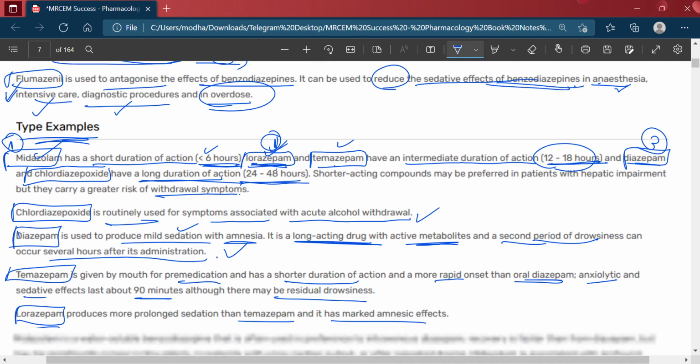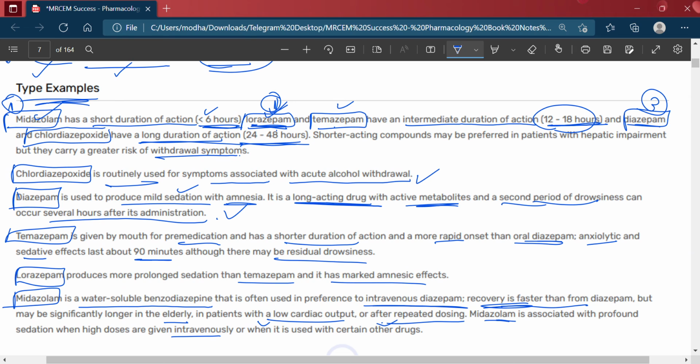Okay, so what we have seen in the types is that midazolam has a shorter duration of action of around 6 hours, lorazepam and temazepam have an intermediate effect of 12 to 24 hours, and diazepam and chlordiazepoxide have a longer duration of action of around 24 to 48 hours. Chlordiazepoxide is routinely used for the symptoms associated with acute alcohol withdrawal.